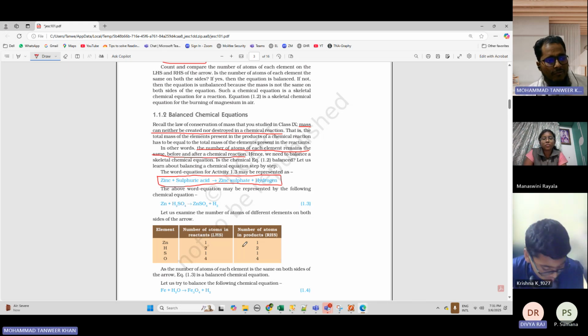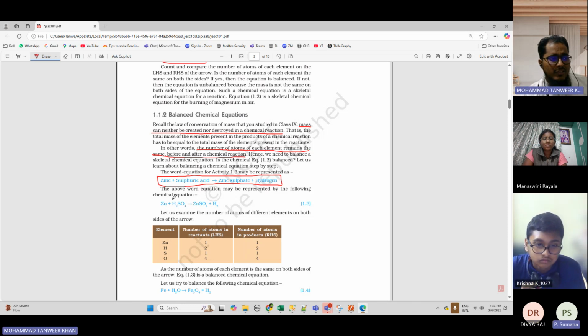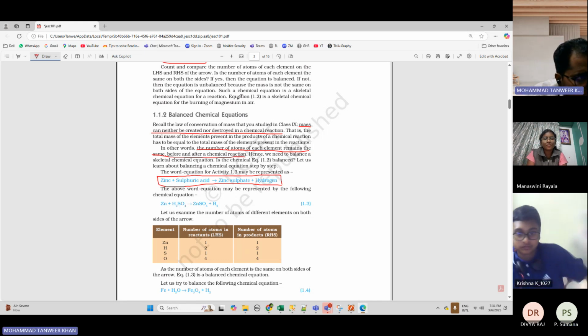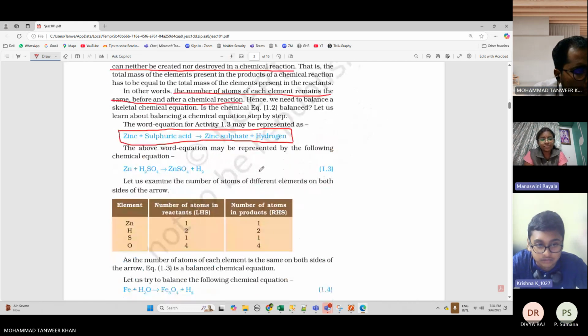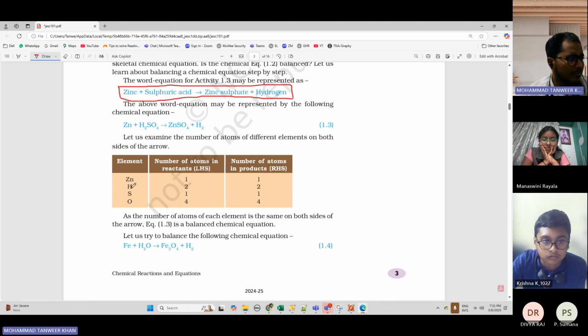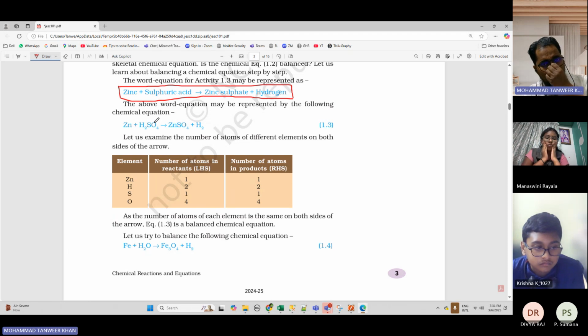Now we will check the number of atoms. So here zinc has how many atoms? 1. So zinc has 1 atom. Okay. Hydrogen has how many atoms here? 2 atoms. See here 2 is written. Can you see this? Is it visible? Yes, sir. Sulfur, S means sulfur. One S is having how many atoms? 1 atom. O, oxygen is having how many atoms? 4 atoms. ठीक है?